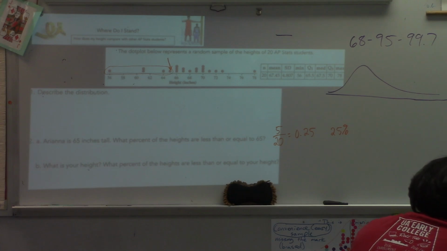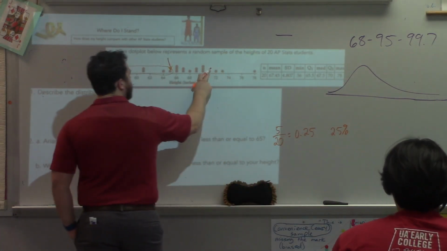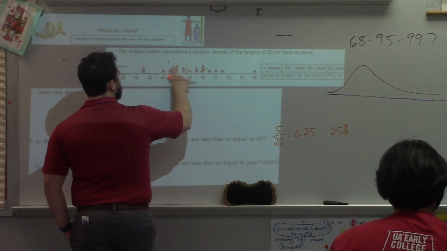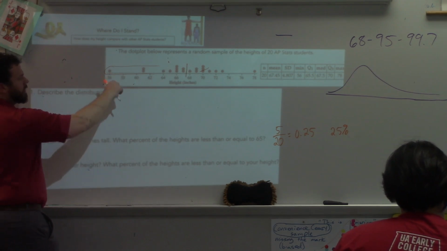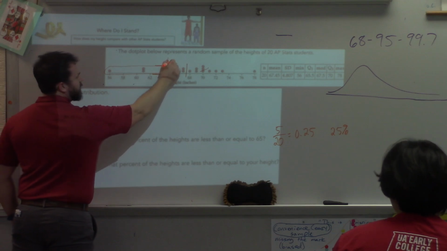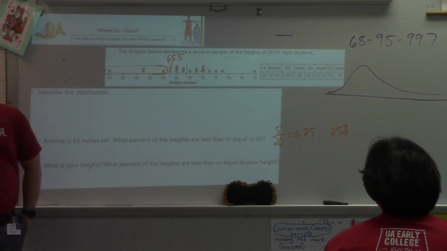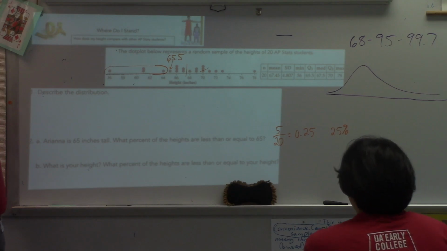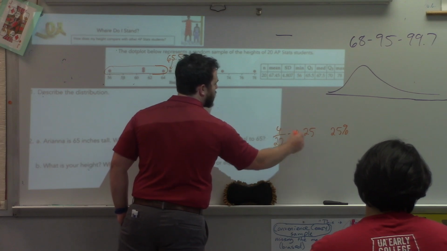Which throws everything off a little bit. So here's something to notice. If Q1 is 65.5, that means Ariana is not actually in this data set. That's 65.5 inches, so Ariana is actually shorter than that value. Okay? So Ariana is not actually in that data set. So we would actually have to say 4 out of 20, 20%.